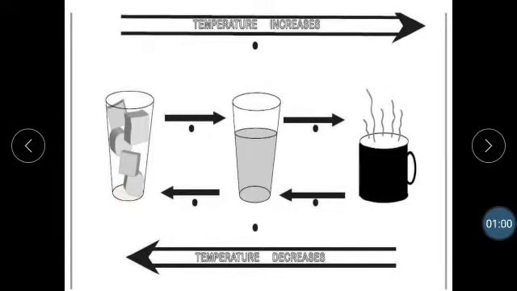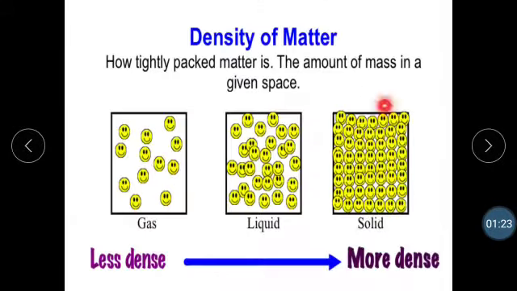After adding heat, it will be converted into liquid. If we go on adding the heat, it will be converted into gases. If we cool the gases, this process is known as condensation, so the gases will be converted into liquids. And if we again cool or decrease the temperature, the liquid solidifies and is converted into solids.